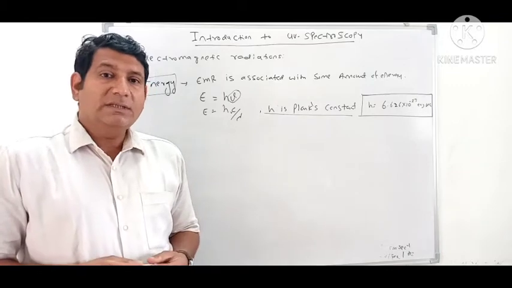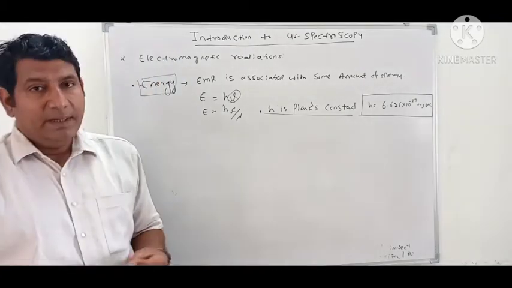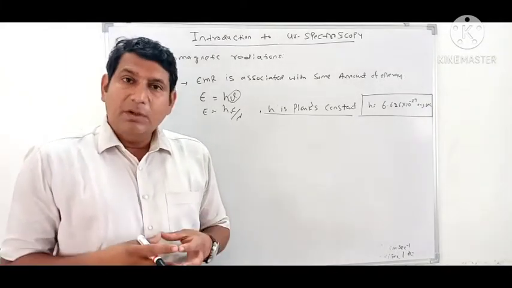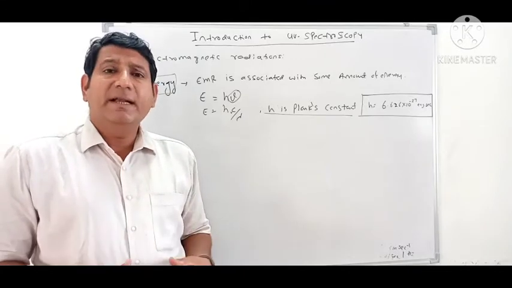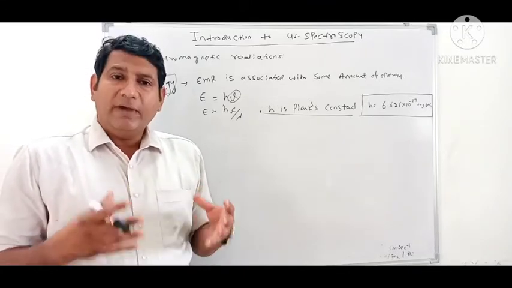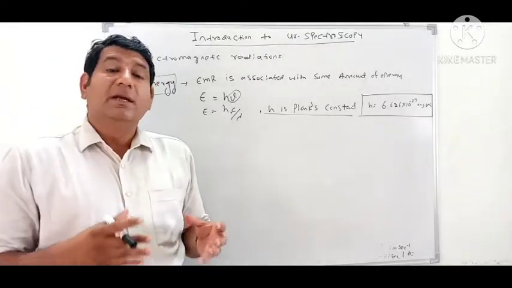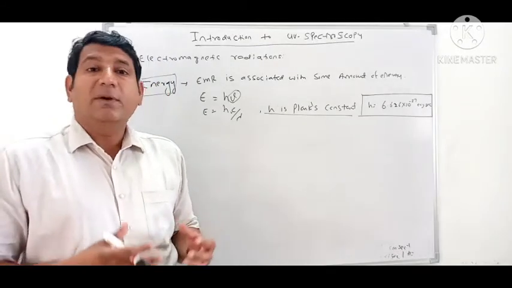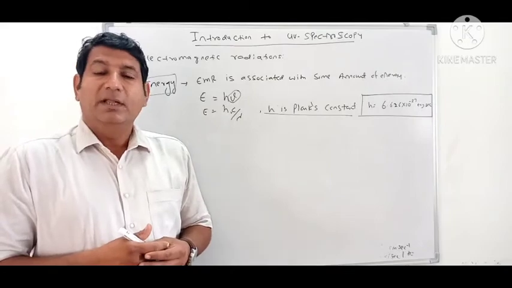Absorption laws were given by two scientists, Lambert and Beer, and are combinedly known as the Lambert-Beer law, which relates to the absorption of electromagnetic radiation by organic substances. That absorption depends upon certain parameters that we will discuss in our next video. Thank you very much.